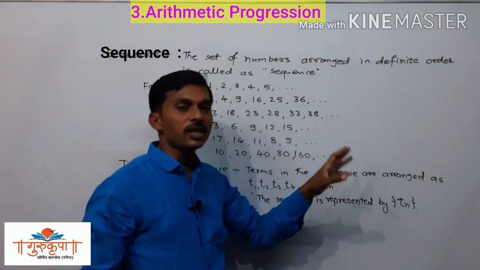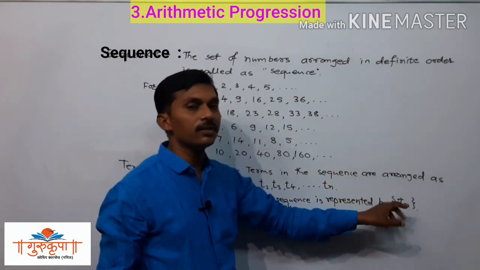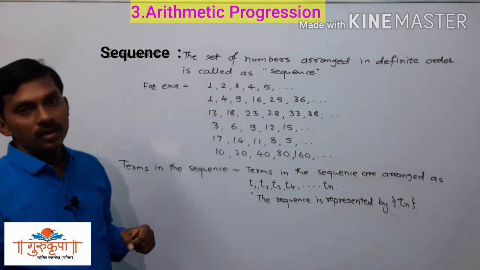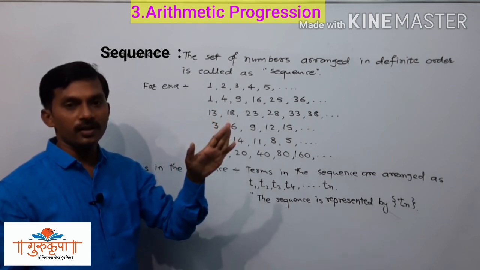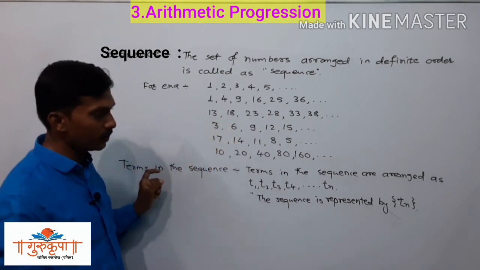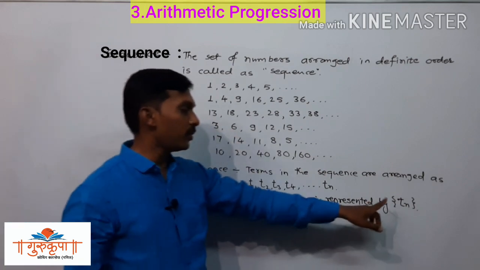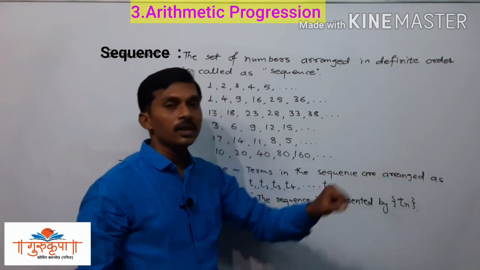You can easily remember that the sequence is represented by Tn in the curly bracket. Suppose we get a question in the exam, which of the following is the representation of the sequence, and you are given four options, at that time we have to select the correct option, where Tn is in the curly bracket.